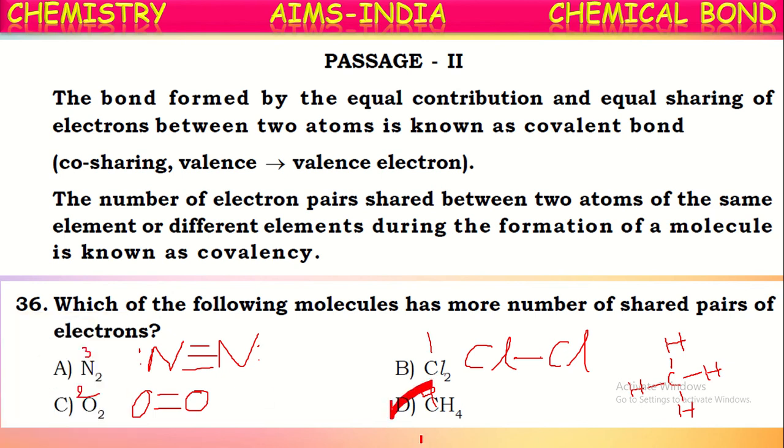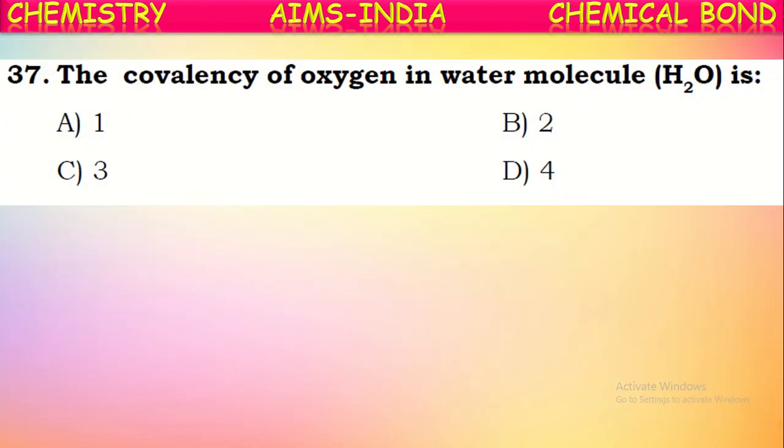Methane. Methane has four shared pairs of electrons, right? Next, the covalency of oxygen in the water molecule. We know that in the water molecule, the central atom is oxygen. It has six valence electrons. Out of six valence electrons, one is shared with one hydrogen atom and one with another hydrogen atom.